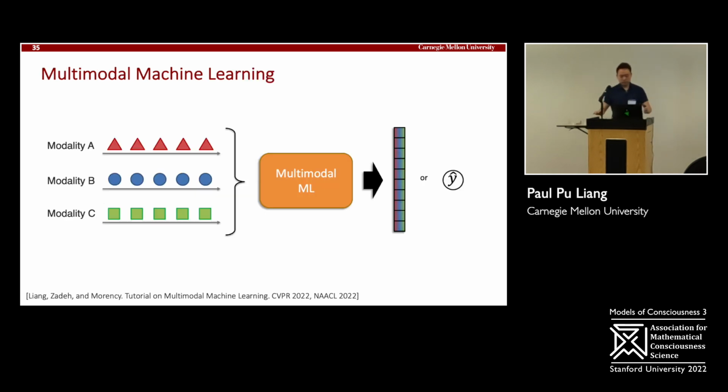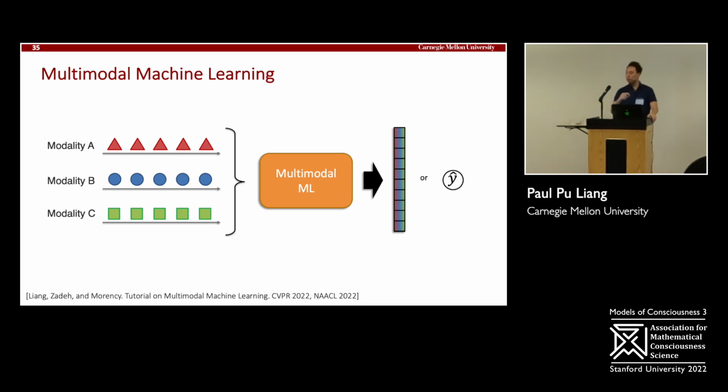And the very next key takeaway I want you to get is several key challenges in multimodal machine learning. We're going to look at these challenges very briefly, and I'm going to relate these challenges to what's important in studying human consciousness. Because many things in human consciousness can be solved using these challenges. So in multimodal machine learning, we take these modalities in, develop some model, the output's either some representation or some label that you want to predict.